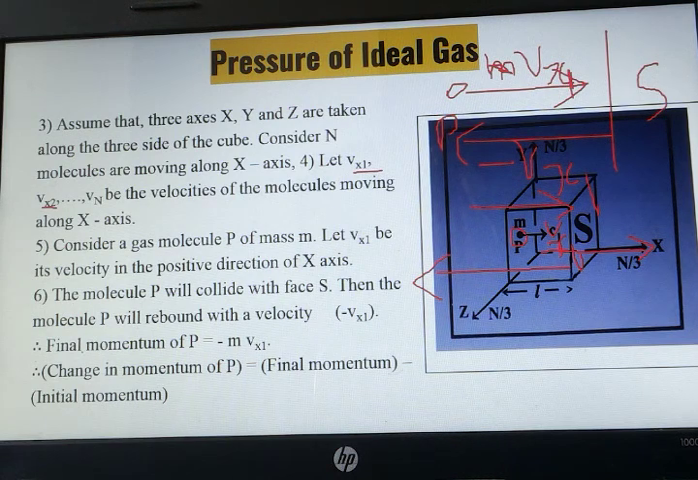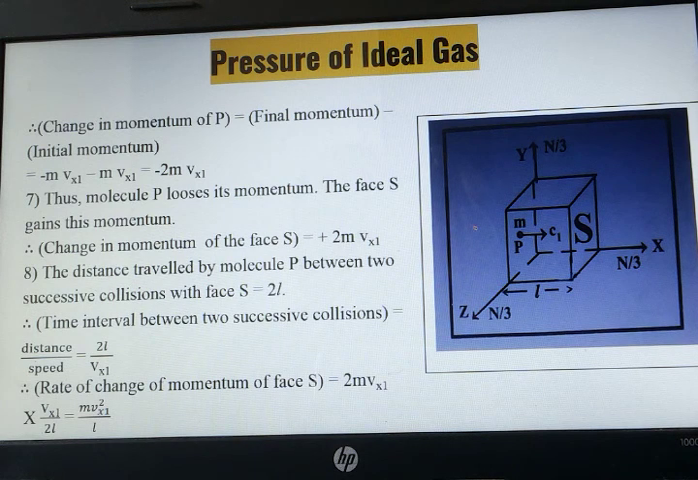So the final momentum we can find out. Final momentum at point P can be written as minus m Vx1. Initial momentum was m Vx1. After striking, its momentum becomes negative as it starts moving in the opposite direction. So we can denote the change in momentum at point P.